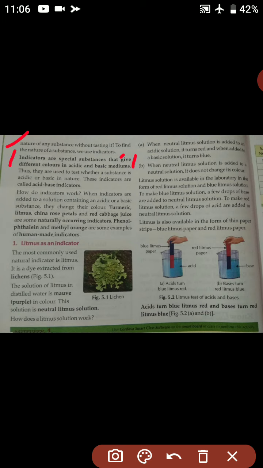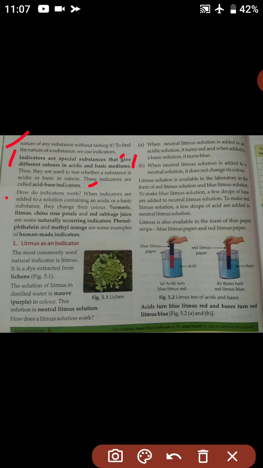So indicators are special substances that give different colors in acidic or basic medium. Thus they are used to test whether a substance is acidic or basic in nature. With the help of indicators, we will come to know whether the substance is acidic or basic. These indicators are called acid-base indicators.